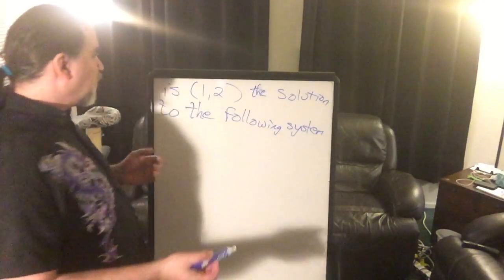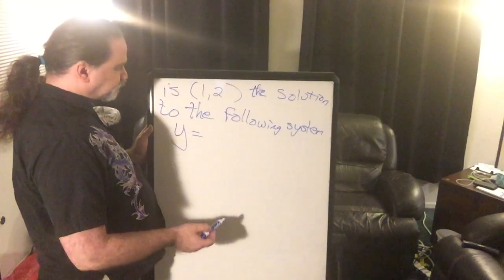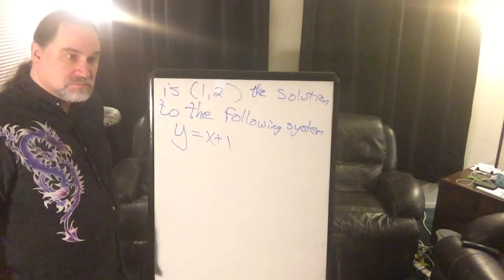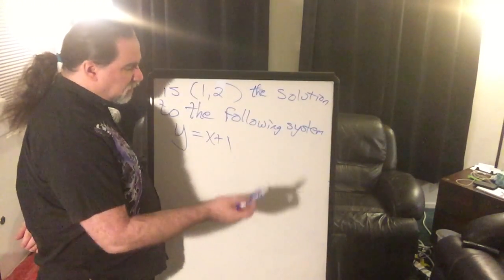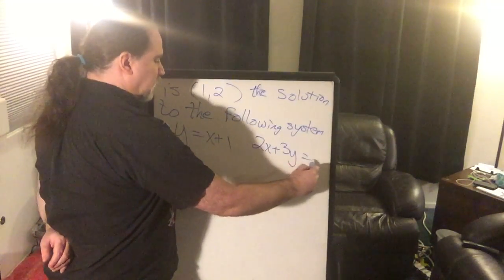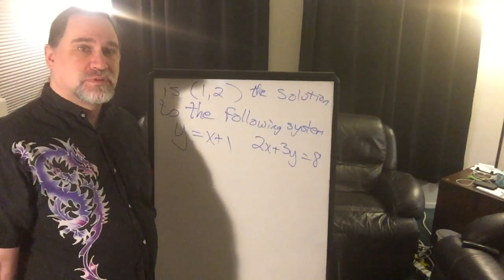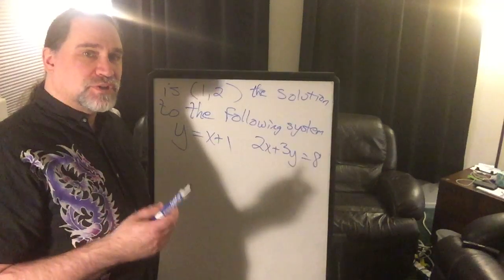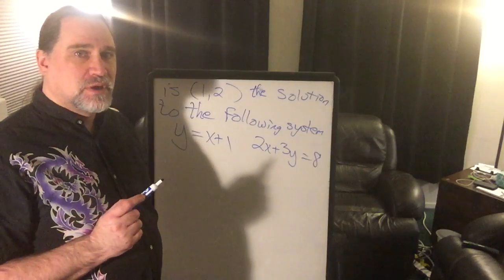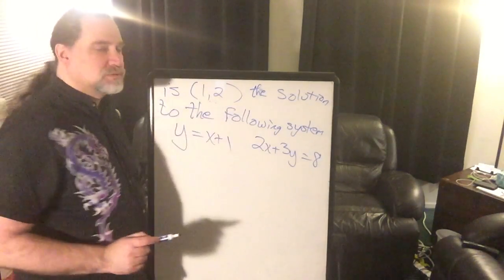Okay? So maybe they give us one like y equals, let's just make my life easy, x plus 1. And that's one equation, and then maybe they give us a second equation. How about 2x plus 3y equals 8? And they want to know, is this the solution to this system? In other words, if I were to graph these two lines on the same graph, would they intersect at this point?